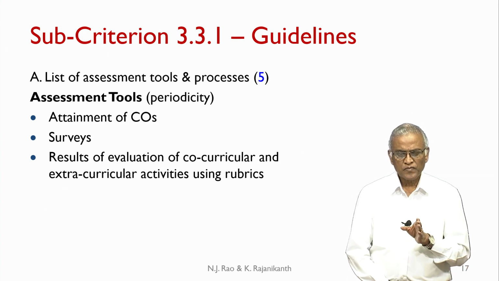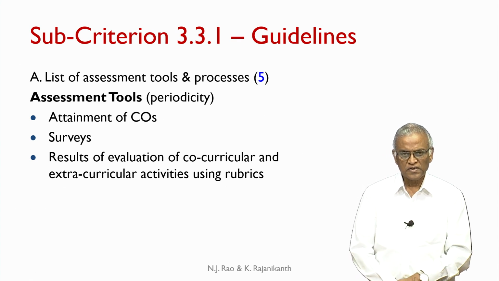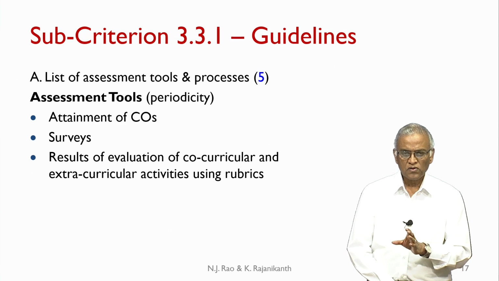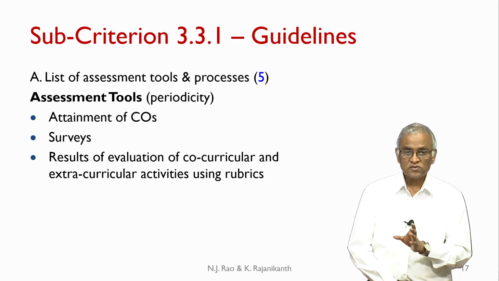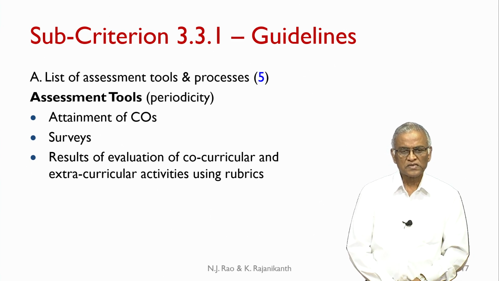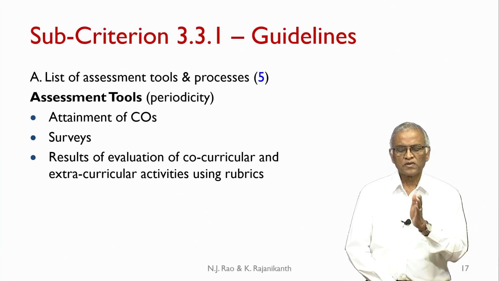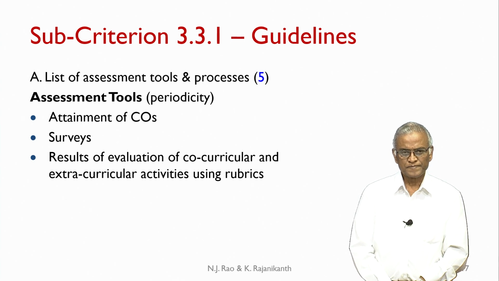And then if the co-curricular and extracurricular activities where you are systematically using some rubrics and all students are participating, then the results of evaluation of these activities can also be one of the assessment tools for this.